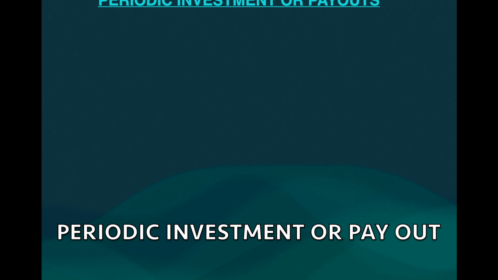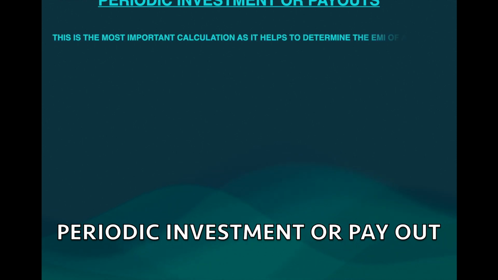Similarly, if a company or a bank is giving you 100 rupees every month for an amount of investment, suppose you have made 10,000 as an investment, and every month it says that it is going to give you 100 rupees, what should be the rate of return? So we will see how it works this way.